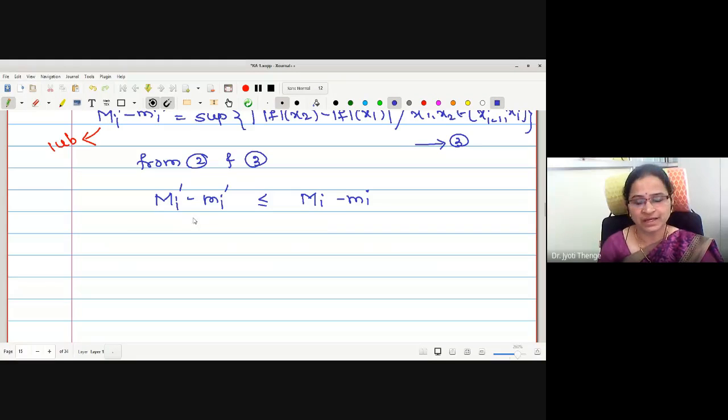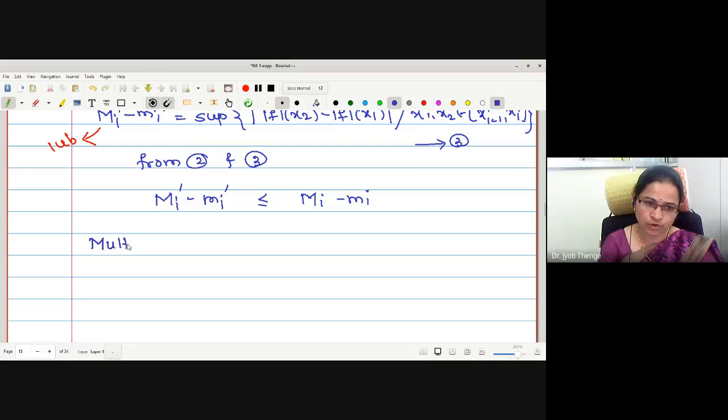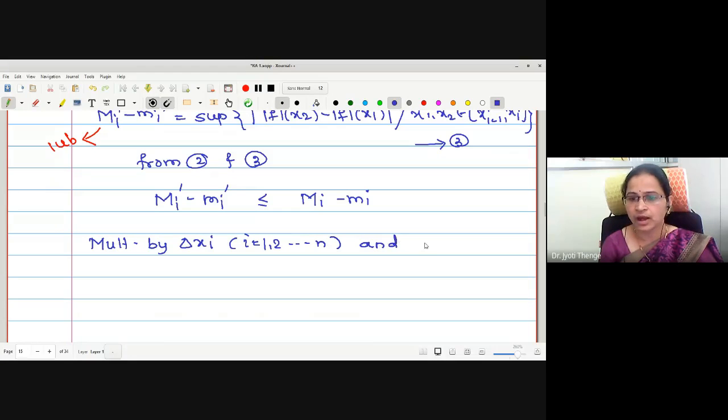Now we have obtained the relation between the bounds of the corresponding function f and mod f. What should be my next step? Multiplying by delta xi. Good. Multiply by delta xi, where i takes the values 1 to n, and adding all inequalities.